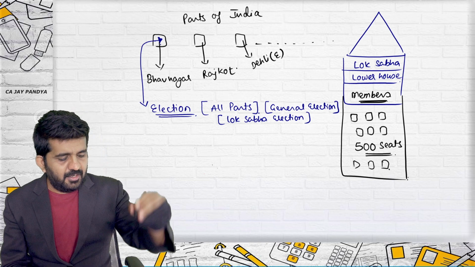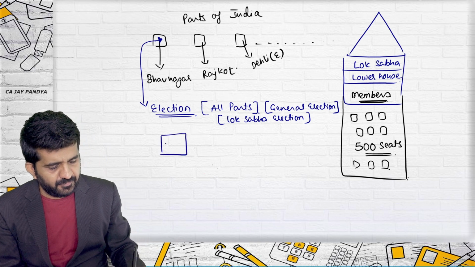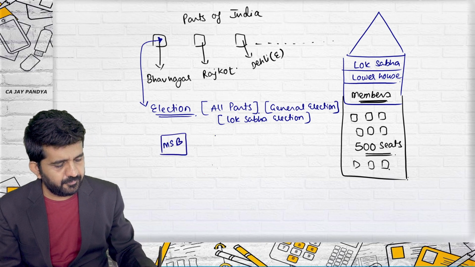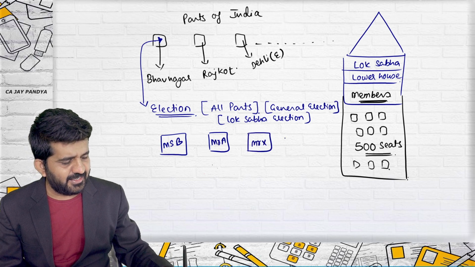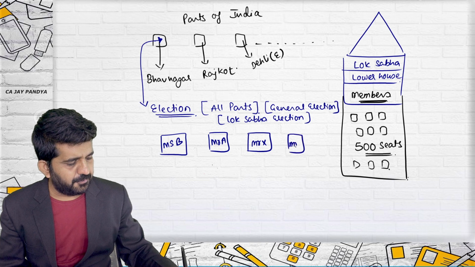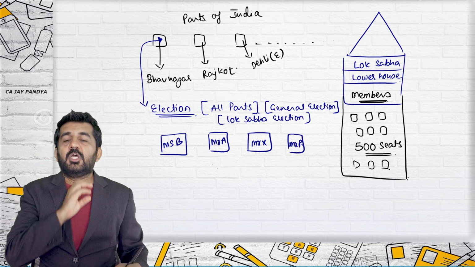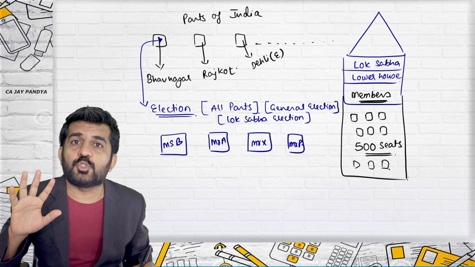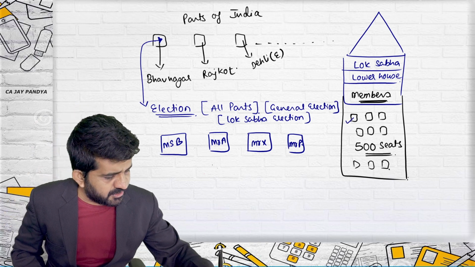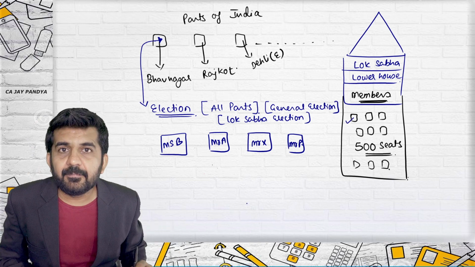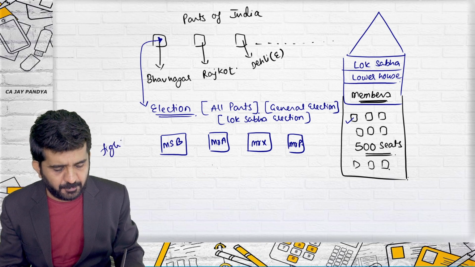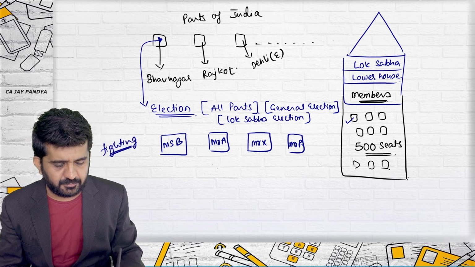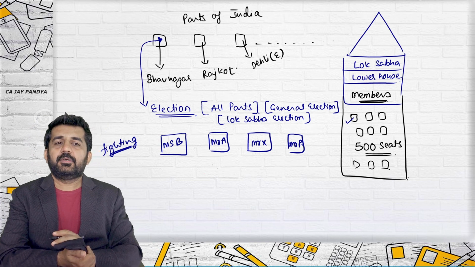Let me take Miss B, Mr. A, and Mr. X, and say Mr. P. All these four candidates want to sit in this particular seat, and so they want to fight the election. So those are the persons who are fighting the election.